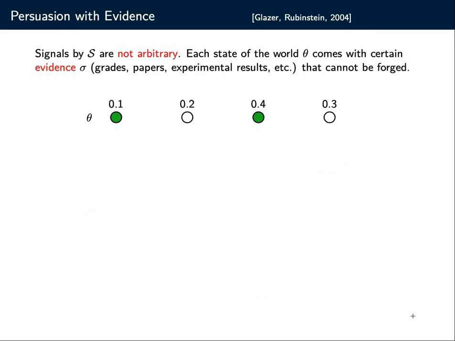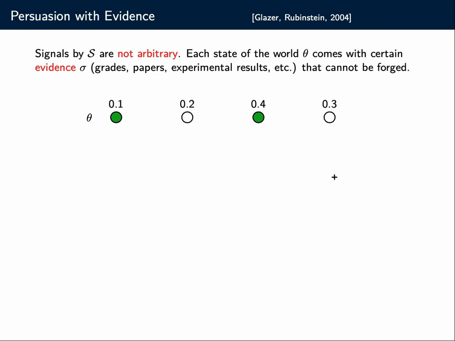Now, what complicates matters in our scenario is the following restriction: signals are not arbitrary. The agents cannot send arbitrary messages, but here we consider persuasion with evidence, as studied by Glazer and Rubinstein in Econometrica in 2004, where each state of the world comes with certain evidence that cannot be forged. As a sender, I can reveal part of the evidence, or I can choose not to do so. This evidence could be grades, test scores, maybe papers in an academic scenario, or experimental results on the performance of a product or tool. And this is what you can disclose to the receiver.